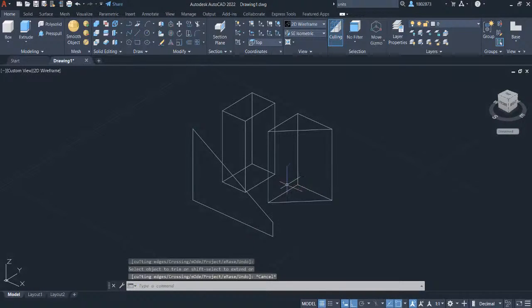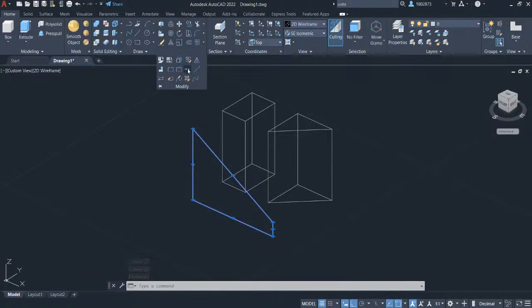Okay, so we're going to select all these lines and convert it into a polyline. Hover your crosshair here in the Modify Panel and select Join.